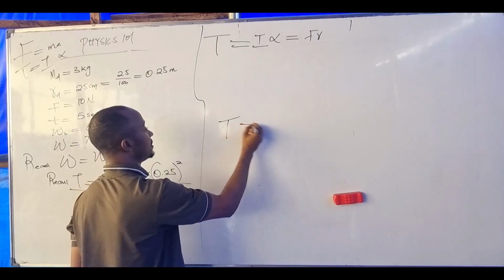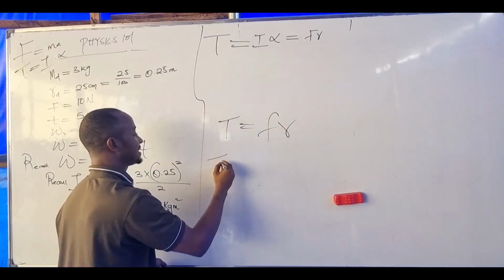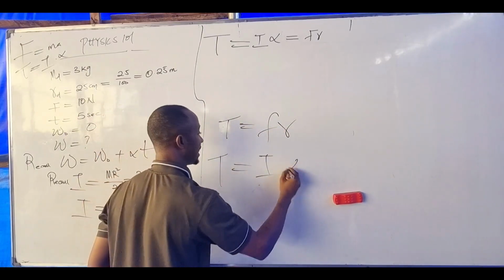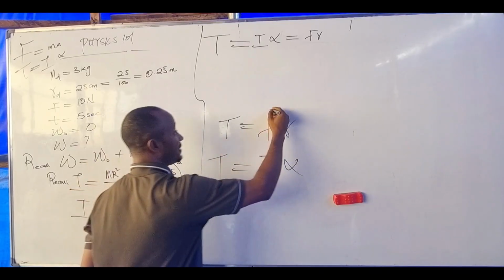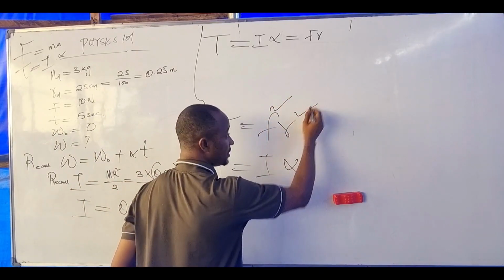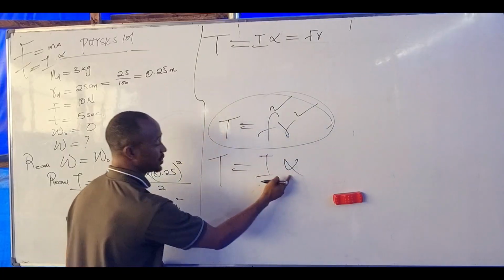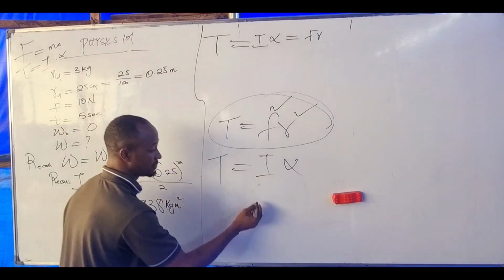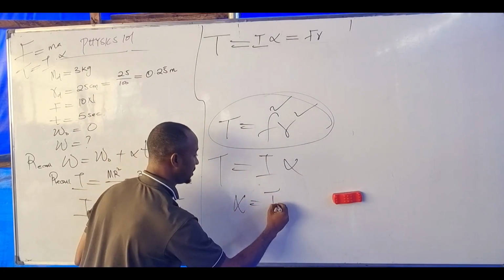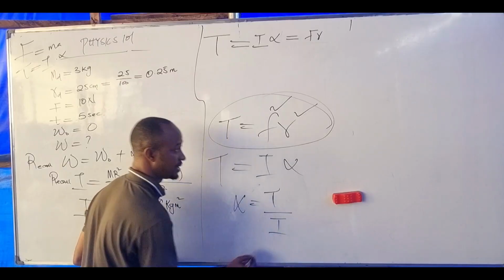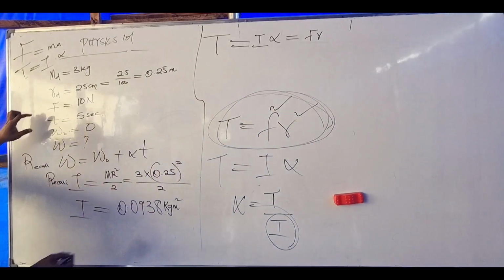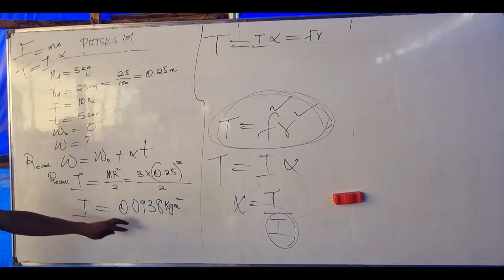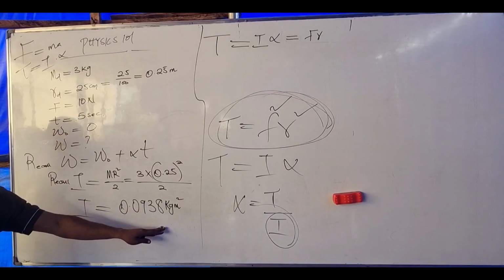If torque is Fr, and that same torque is I alpha, I can solve for torque here. I have force, I have a radius. When you get the value of your torque, can't you get to alpha from here? Alpha becomes torque over inertia. Inertia is 0.0938. Can we proceed?